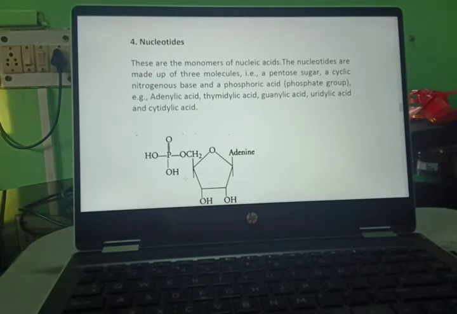Now nucleotides. These are the monomers of nucleic acid. The nucleotides are made up of three molecules, that is a pentose sugar, a cyclic nitrogenous base, and a phosphoric acid, that is a phosphate group. Example, adenylic acid, thymidylic acid, guanylic acid, uridylic acid, and cytidylic acid.